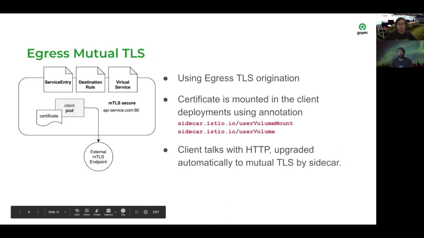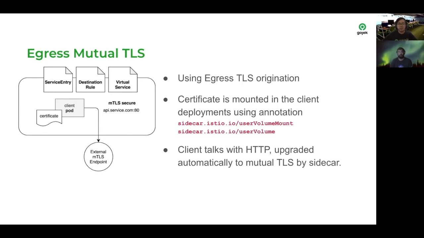For egress traffic, we are using the egress TLS origination concept from Istio. The client in this case only needs to talk HTTP, and the Istio sidecar will automatically upgrade the HTTP connection to mutual TLS traffic. It adds the certificate automatically, and we have a mutual TLS connection working. The certificate in this case is mounted in the sidecar with an annotation from Istio, so only a specific deployment can talk to the server itself.